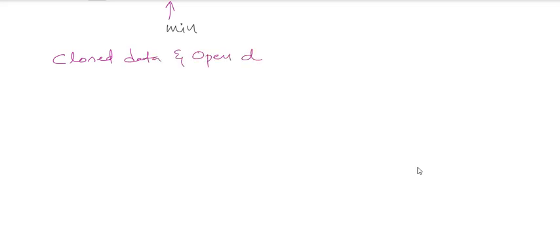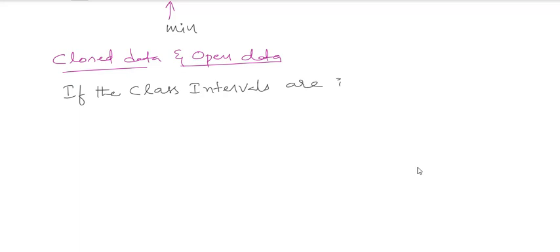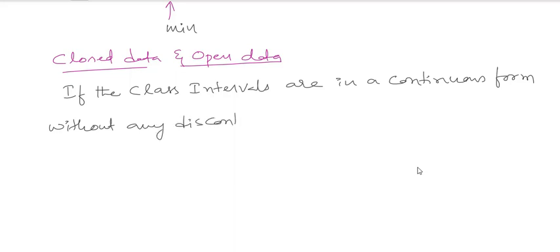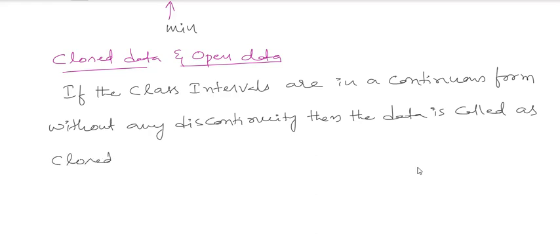Closed data and open data. If the class intervals are in a continuous form, without any discontinuity, then the data is called closed data.